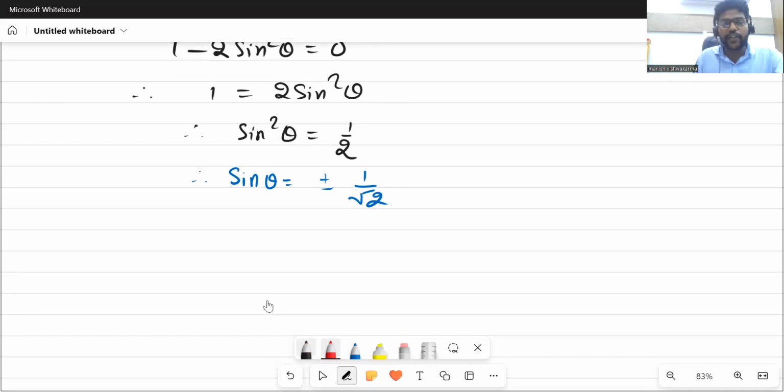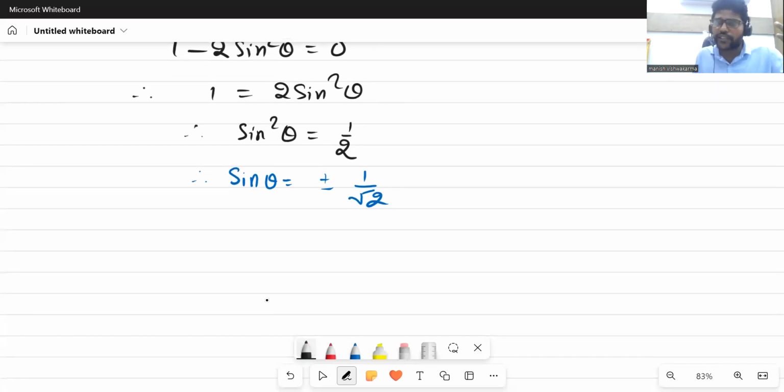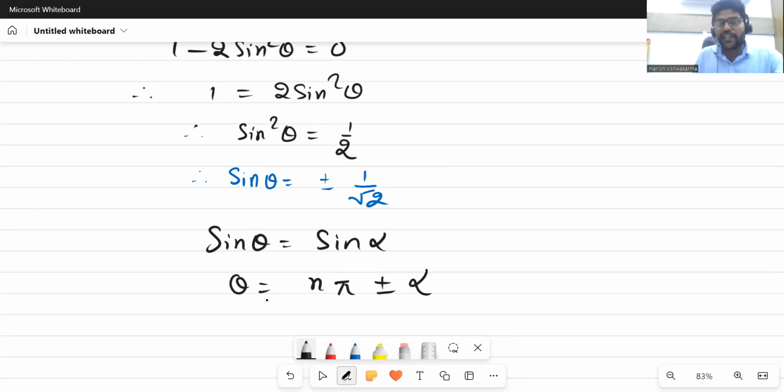How will you find it out? We know trigonometric equations very well, yes or no? In 12th standard we learn that if sine theta is equal to sine of some angle alpha, then theta is equal to n pi plus minus alpha. So we know this concept, my dear friends, where n belongs to the whole numbers.